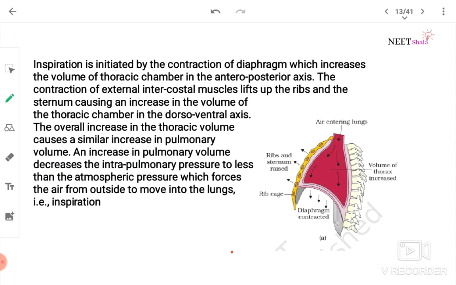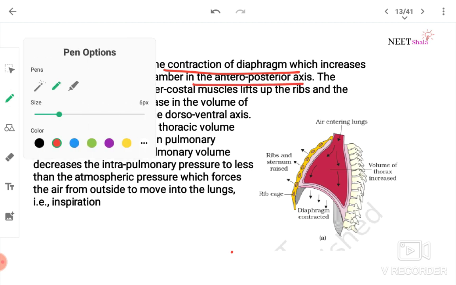Inspiration is initiated by contraction of diaphragm, which increases the volume of thoracic chamber in the anterior posterior axis.